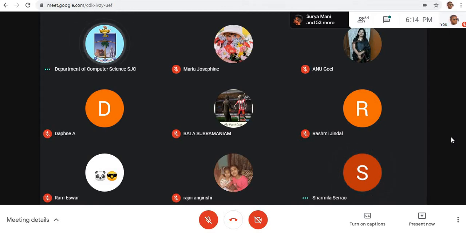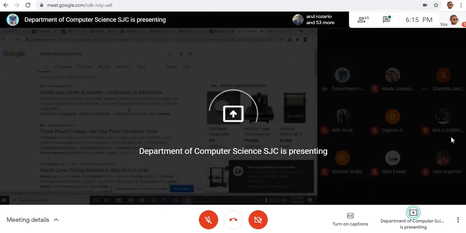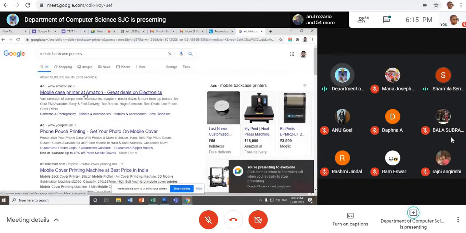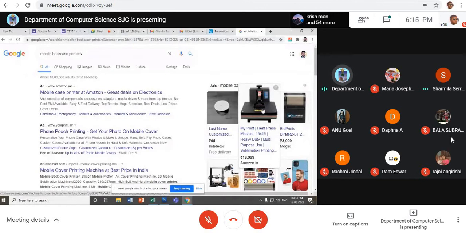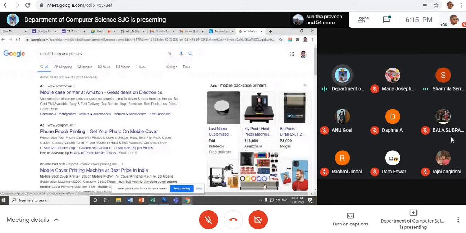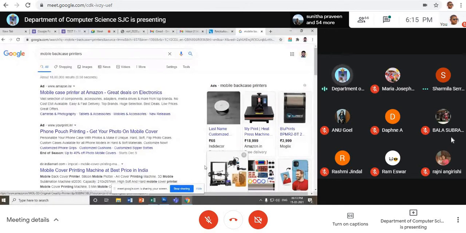See here, mobile back case. So we can't see your screen. I'm just sharing, one minute. See here, mobile back case printer at Amazon. You can even buy this printer. It will automatically print. Are you able to see this? This is only 18,000 rupees. If any student is interested, you can get this and print and give them. You can print anything.